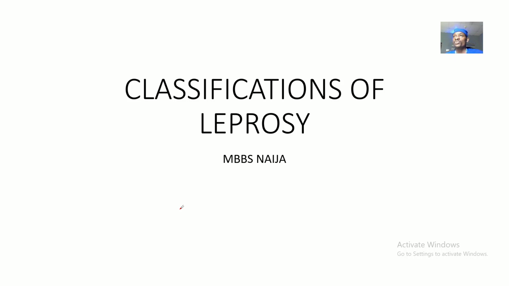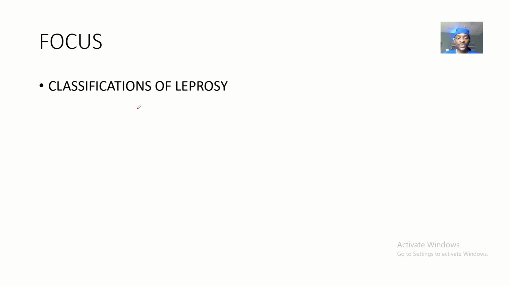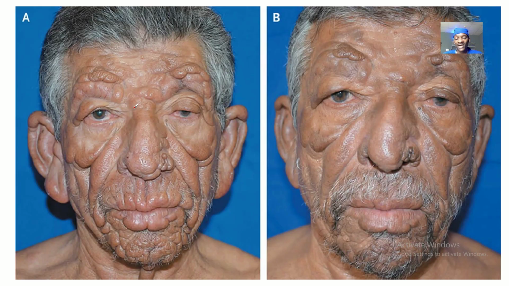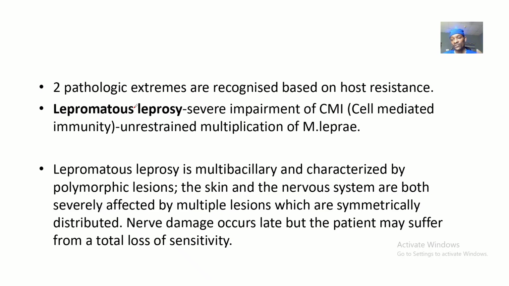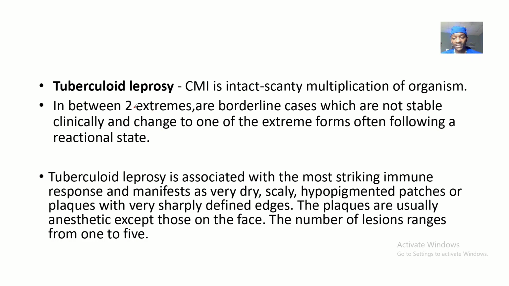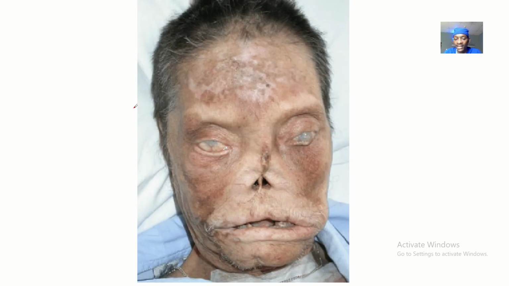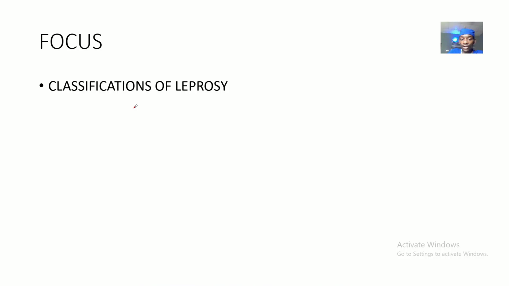All right, so let's look briefly at the classification of leprosy. We've spoken about leprosy disease for a while now. We said that leprosy is caused by Mycobacterium leprae, and basically we have two main classifications of leprosy. We have the LL, that's the lepromatous leprosy, and we have the TL, that's the tuberculoid leprosy. We'll be talking about them just briefly because we have lectures coming on each of these concepts.